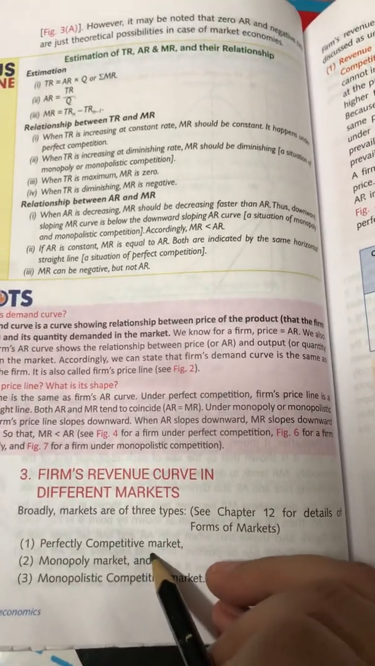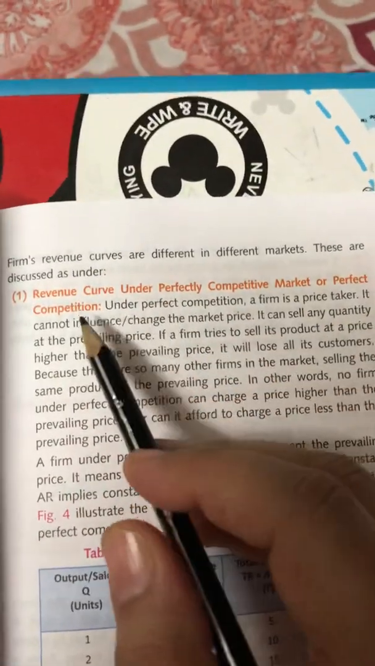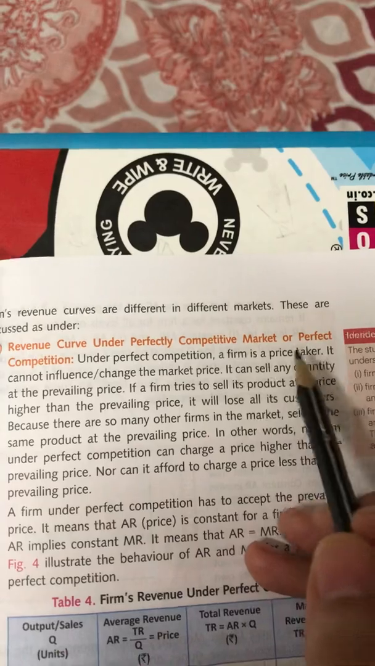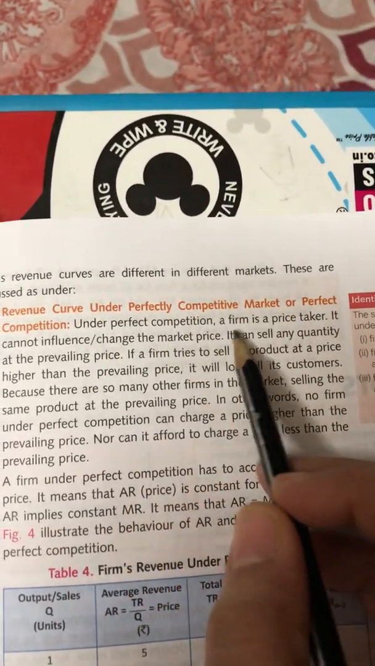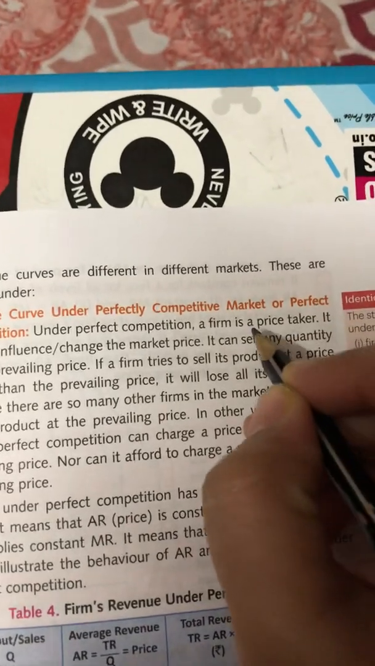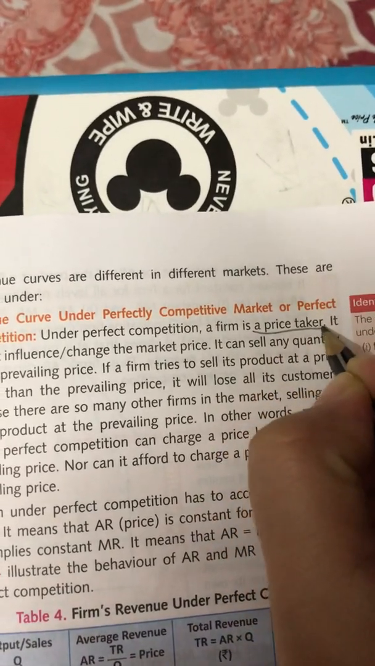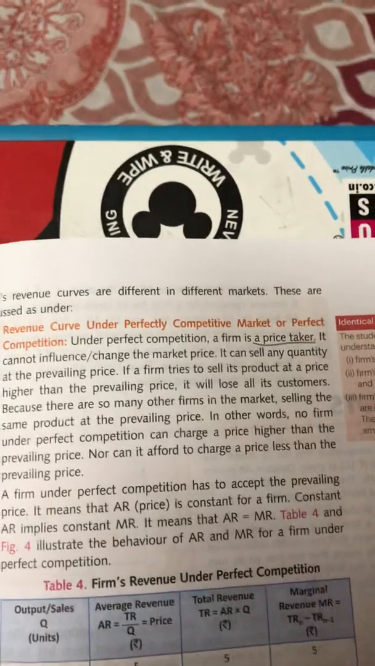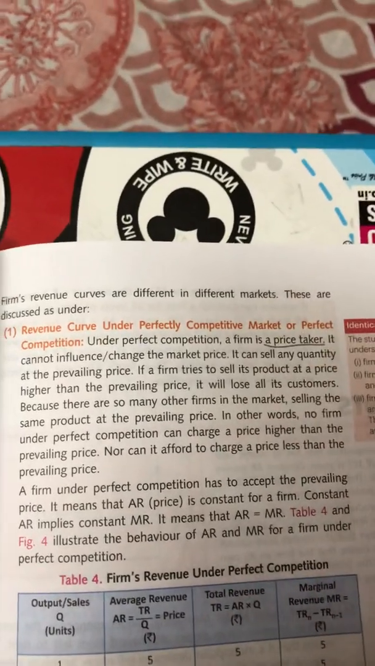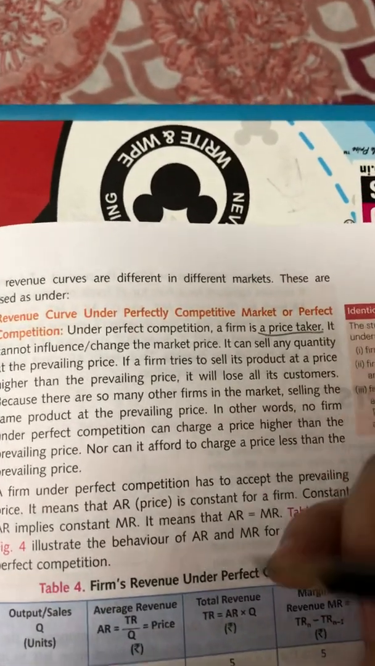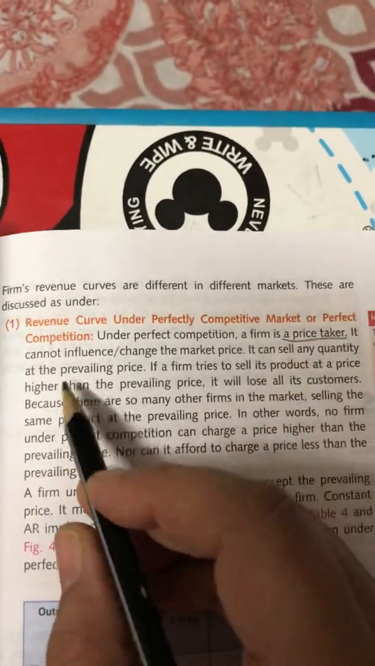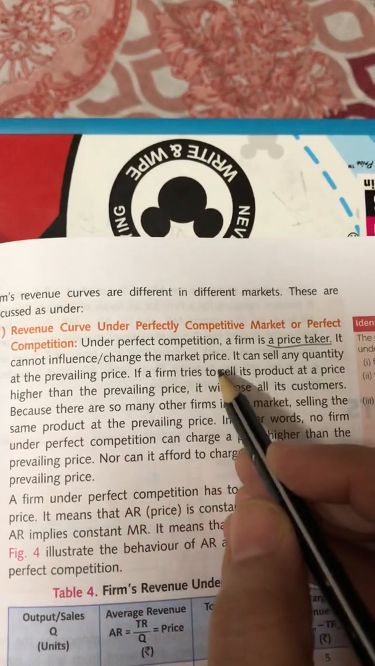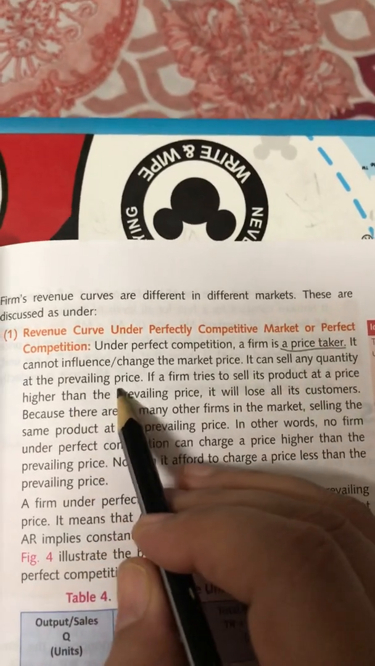Firm's revenue curve in different markets. First, we are going to take up a perfectly competitive market. You have to understand the revenue curve under perfect competition. Under perfect competition, a firm is a price taker. That means whatever price is prevailing in the market, the firm has to take it. A firm is not the price maker but the price taker. It cannot influence or change the market price. It can sell any quantity at the prevailing price.